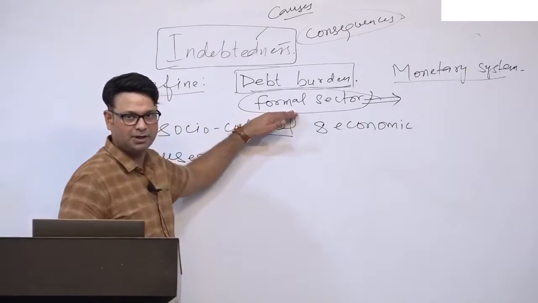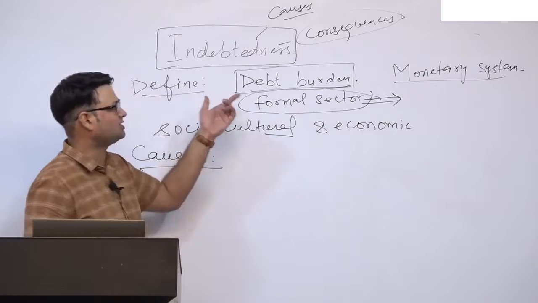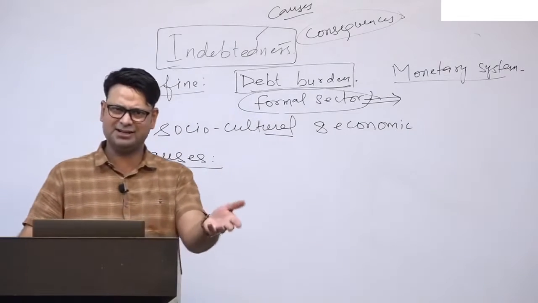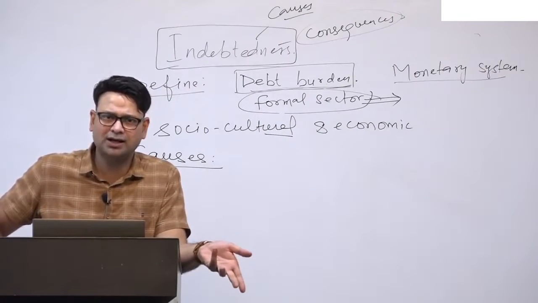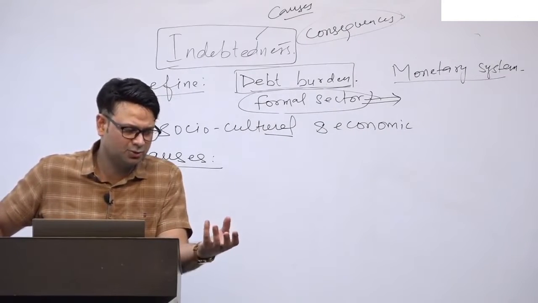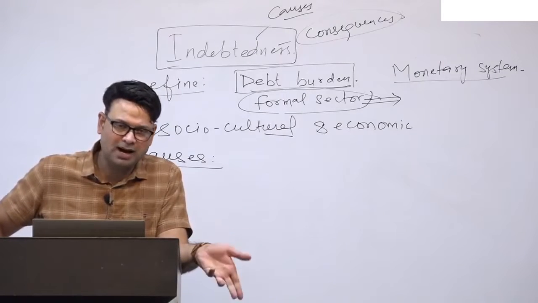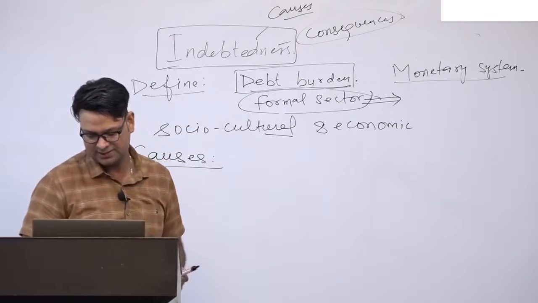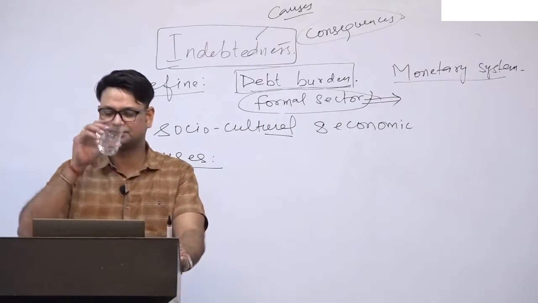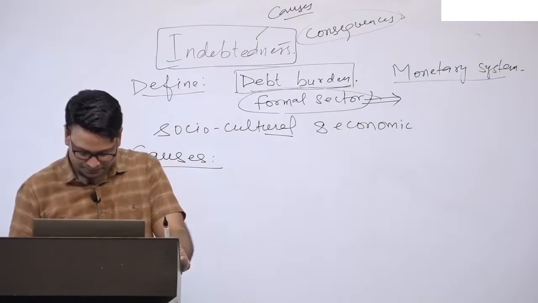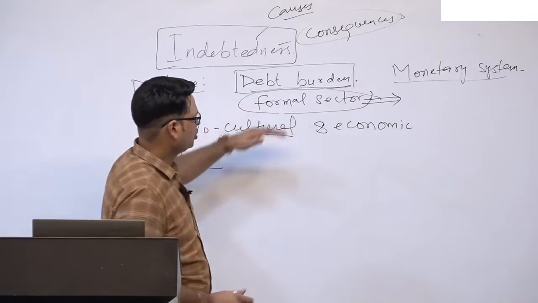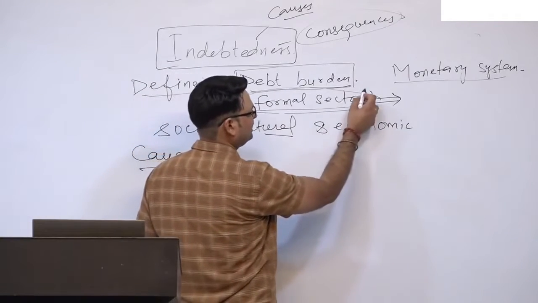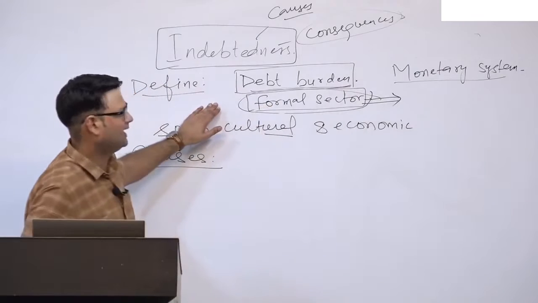But that is not all, because you all know that most of the debt taken by the tribals, and even non-tribals, is from moneylenders and local mahajans, or Seth, from there it is taken. So that is why it is very difficult to quantify the level and extent of debt burden.